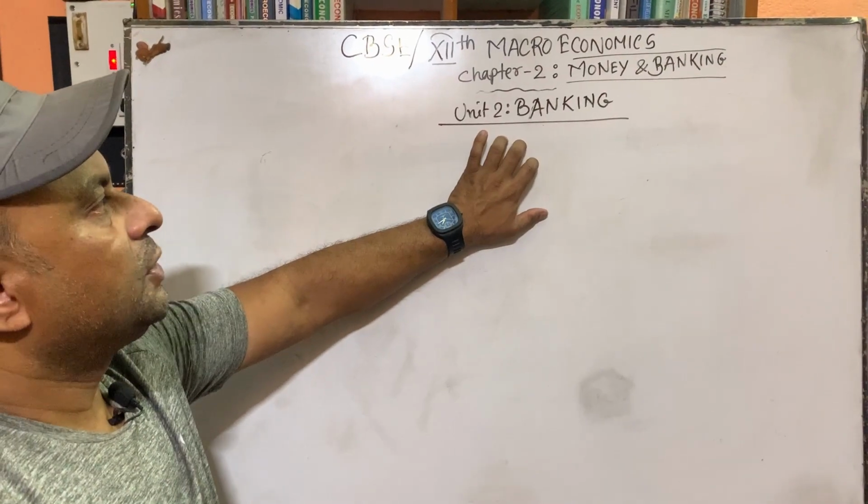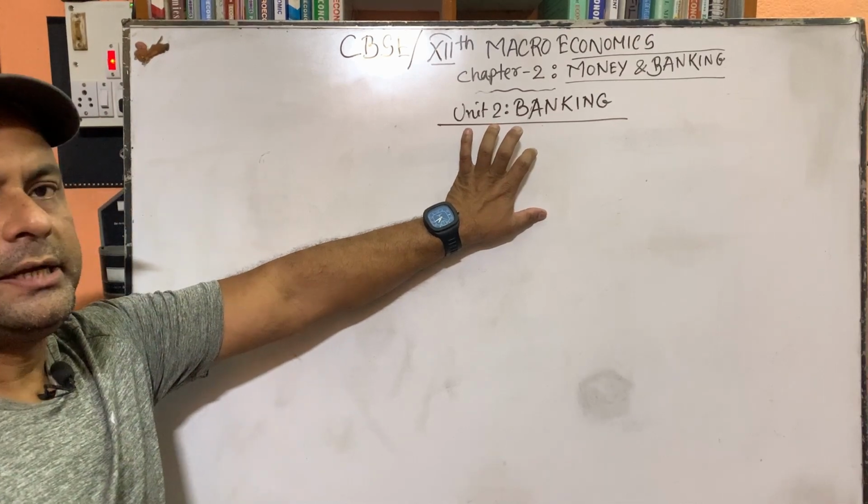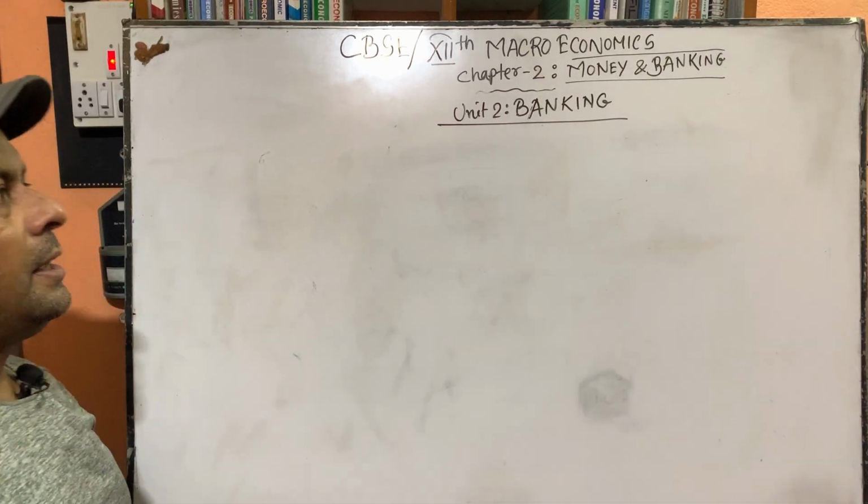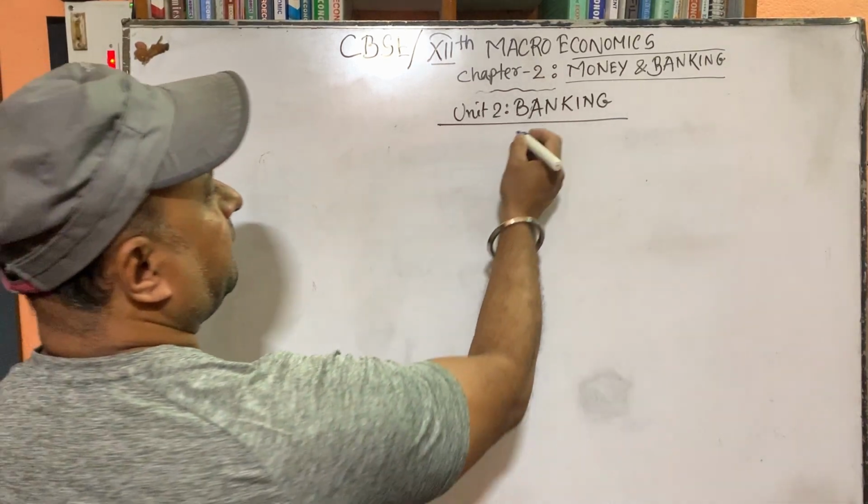Today macro chapter 2 unit 2. Earlier we learned unit 1 money. Now unit 2 is banking. Okay, banking means bank related activities.